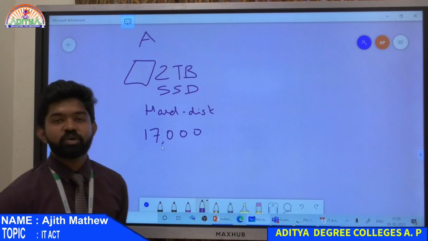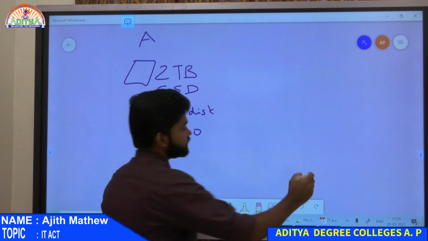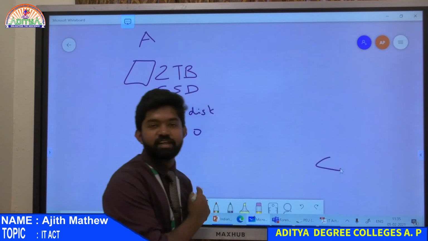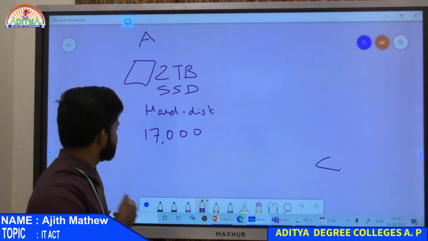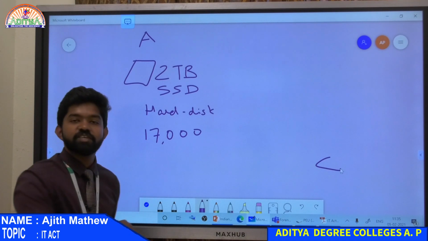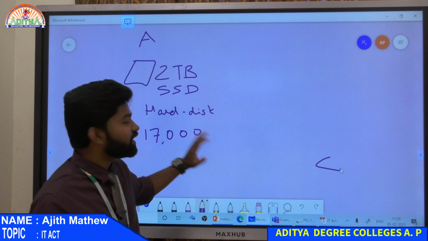A bought that, and our C wanted that. C was very interested in it, like a Samsung or anything. C was very much interested in that hard disk and wanted it.